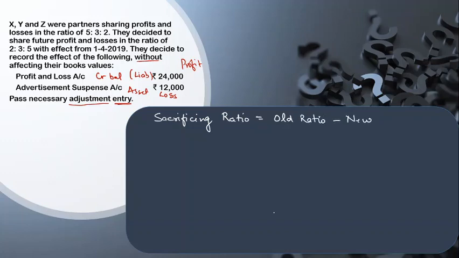Always make it a habit to write the formula each and every time. Now we have X, Y, and Z. So here the ratio is 5 by 10 minus 2 by 10. So I'm writing first the old ratios: 2 by 10, and here I have 3 by 10 and 5 by 10.